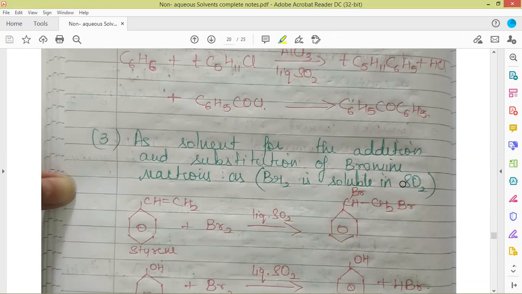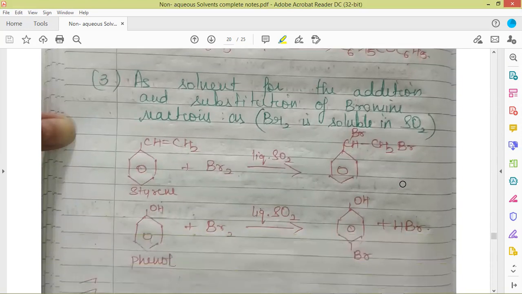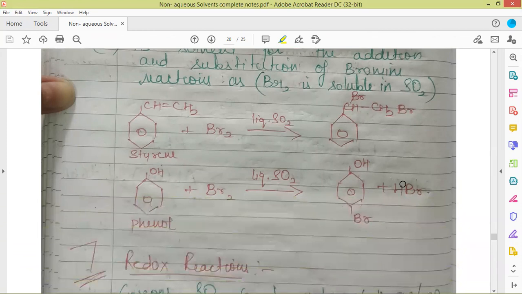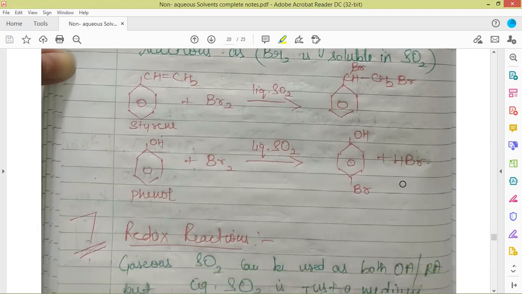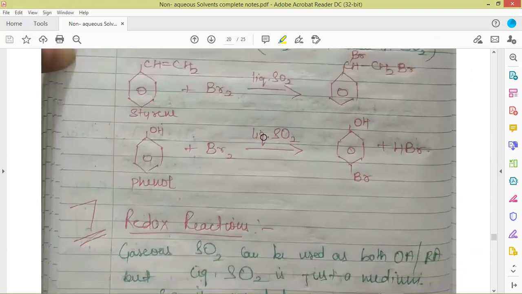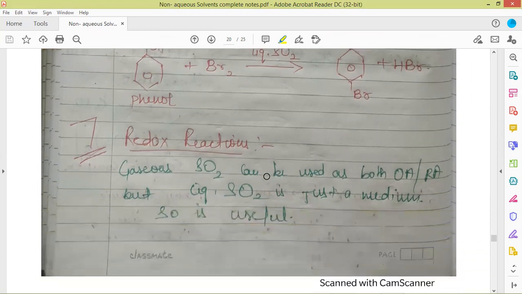Also, here we have shown the addition and substitution of bromine, as bromine is soluble in SO2. So liquid sulfur dioxide can be used as solvent for the addition and substitution of bromine, because bromine is soluble in SO2. So addition and substitution of bromine over different compounds can be done easily. Here the addition reaction over styrene has been shown, and here the substitution for phenol is shown.